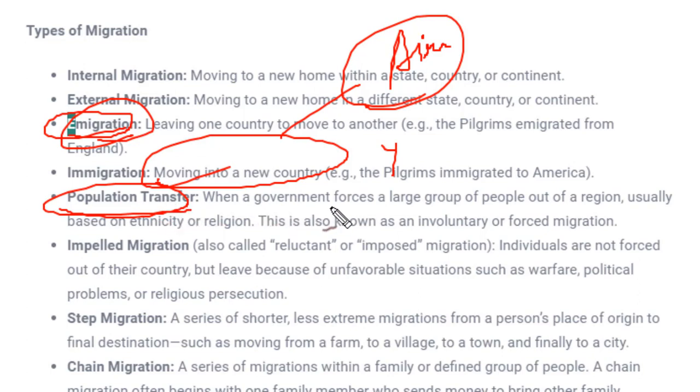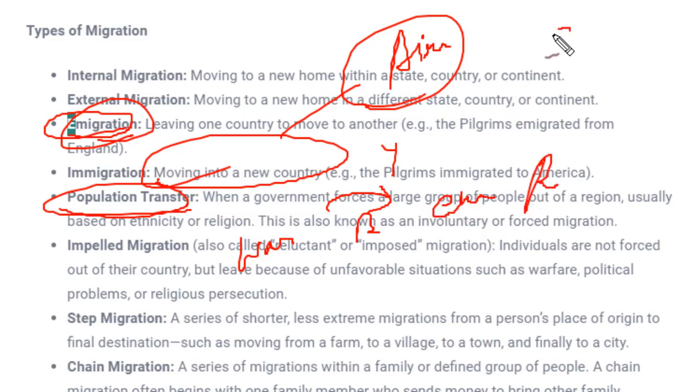The next kind of migration is population transfer. When the government forces large numbers of people out of a region to move from that particular region to another region, that would be called population transfer. The reasons for this kind of migration are many, like war conditions, or floods, or on the basis of ethnicity or religion.